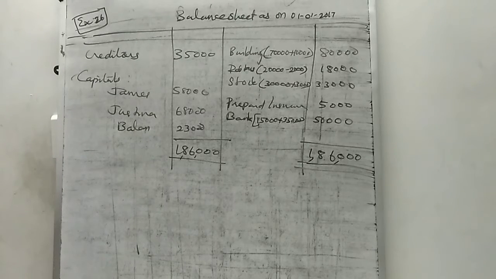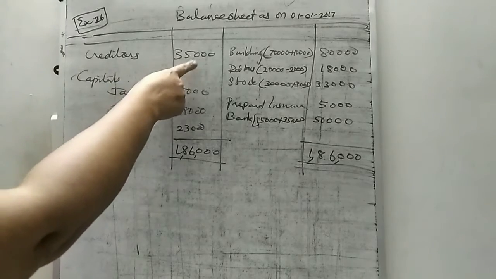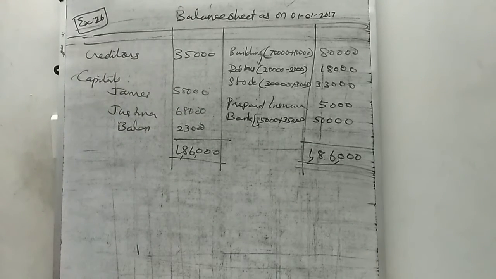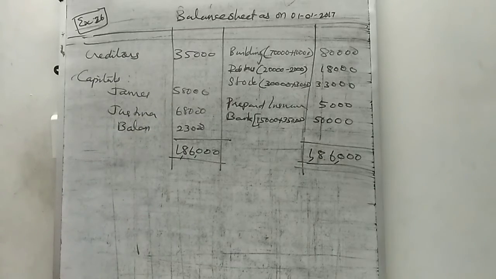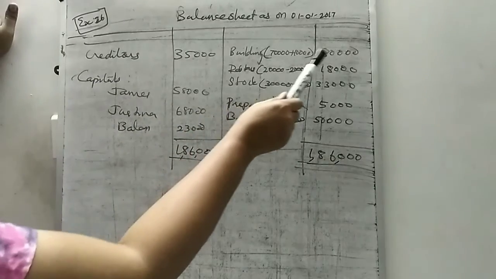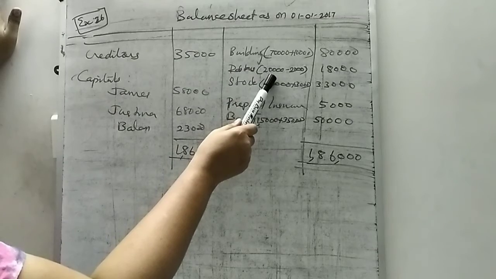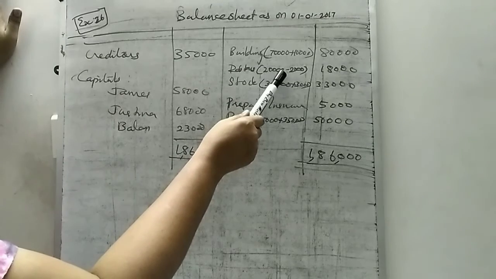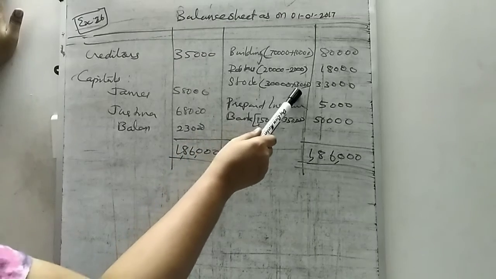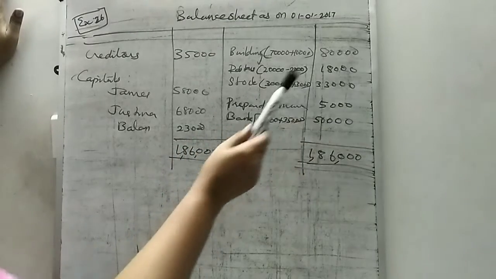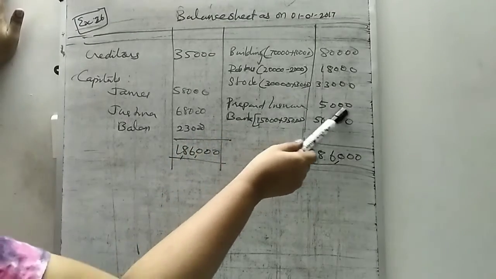See the balance sheet. Here creditors 35,000 given in the question. Then capital account balances are given here. Then building increases 10,000, so 80,000. Debtors decreased by 2,000, so 18,000. Stock increased 30,000 plus 3,000, 33,000. Prepaid insurance given in the balance sheet 5,000.